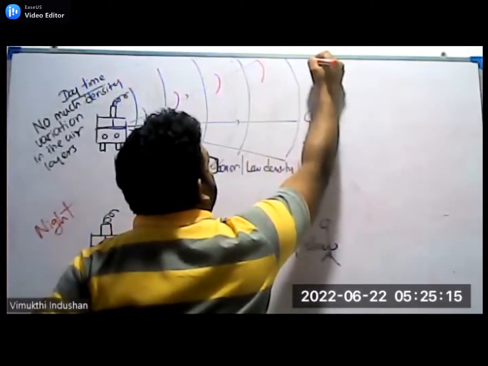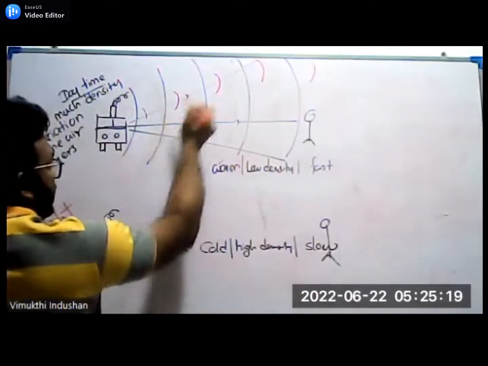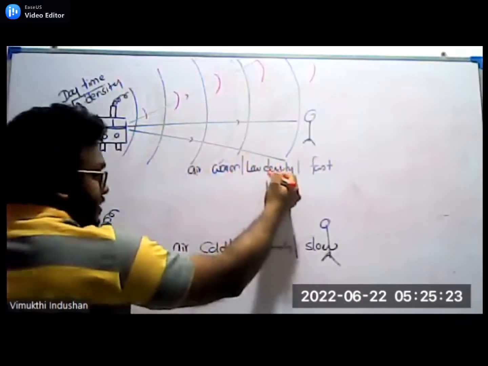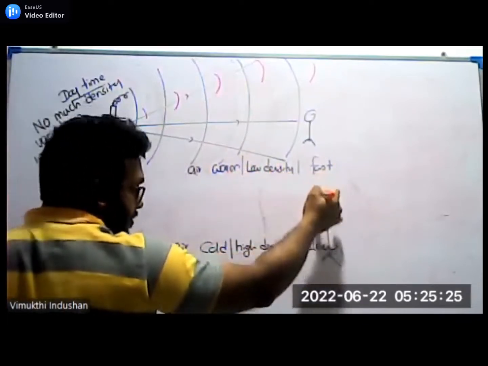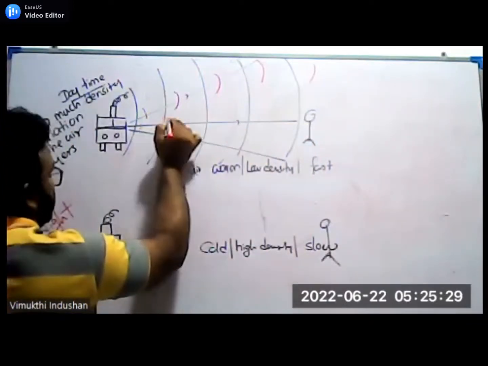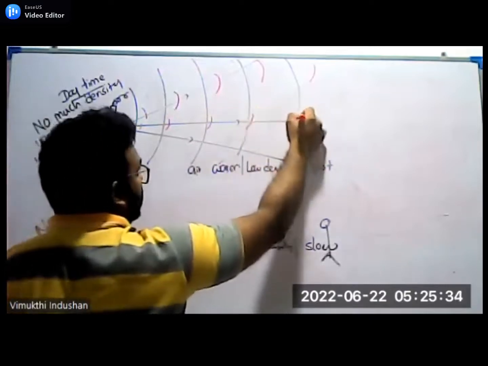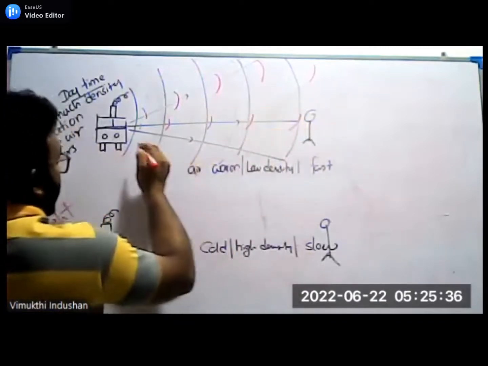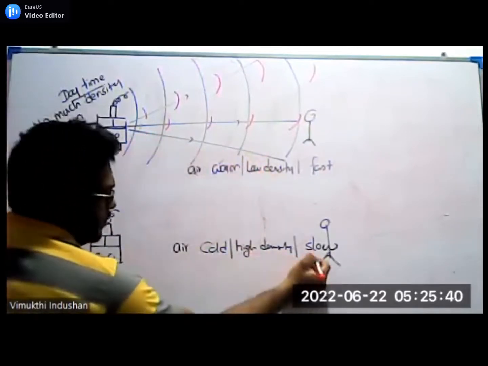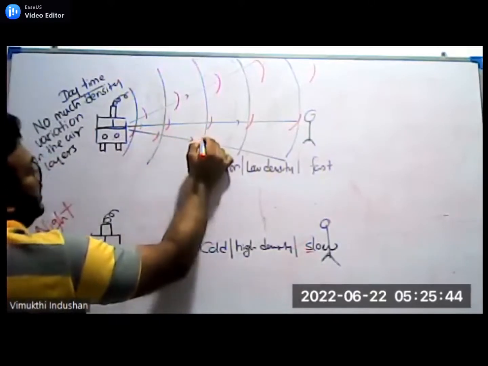The next layer below would be less warm, with higher density, and the speed will be less fast. And the bottommost layer is very slow, very slow.